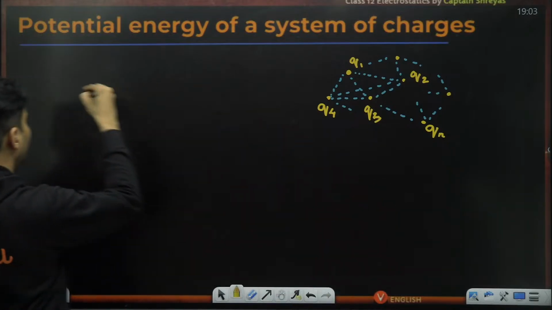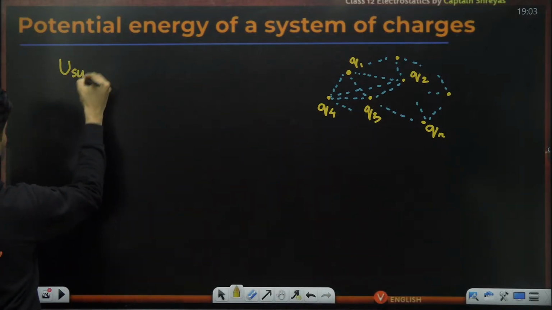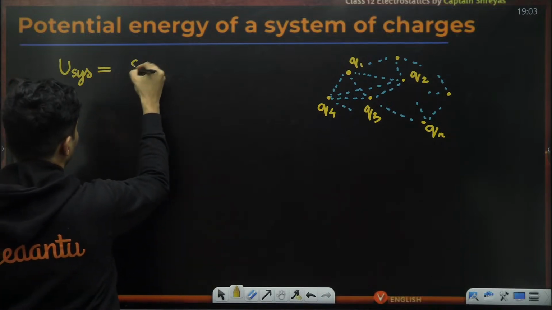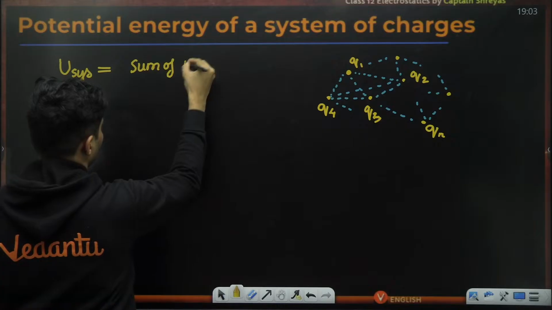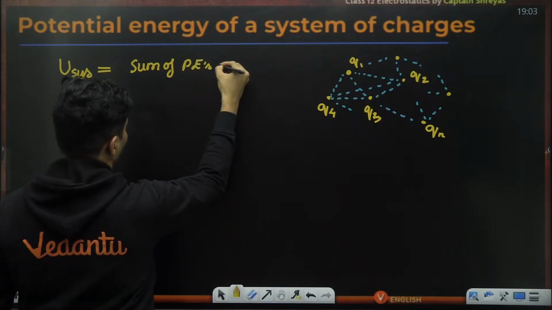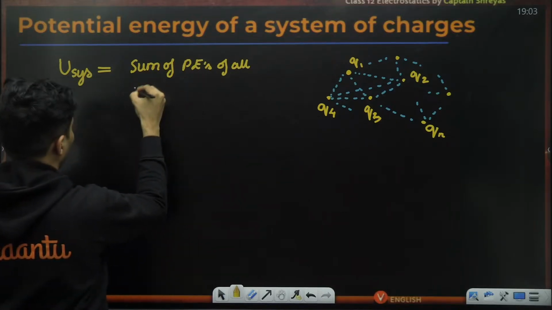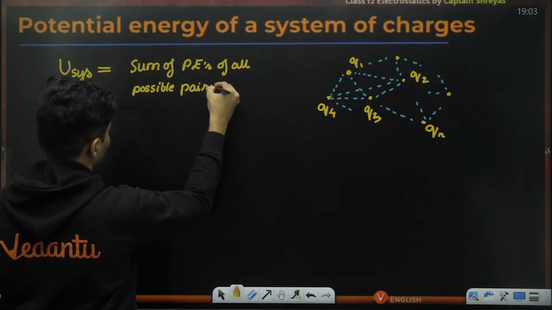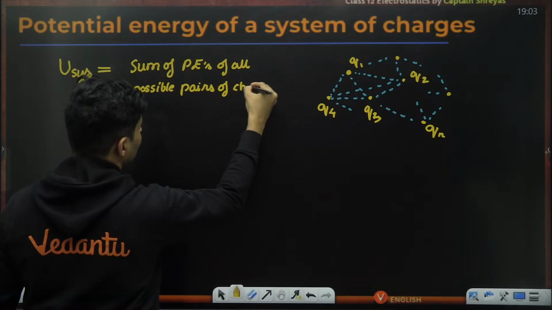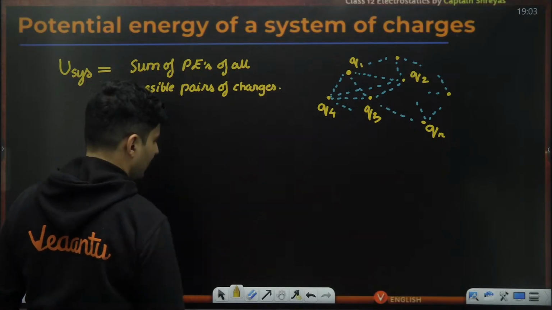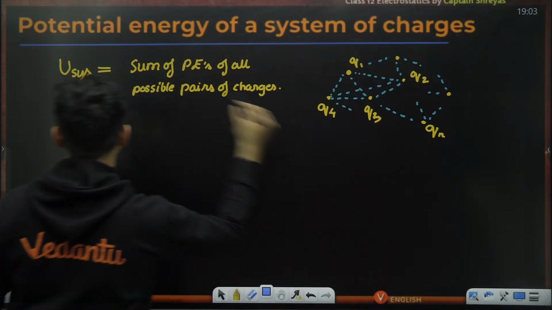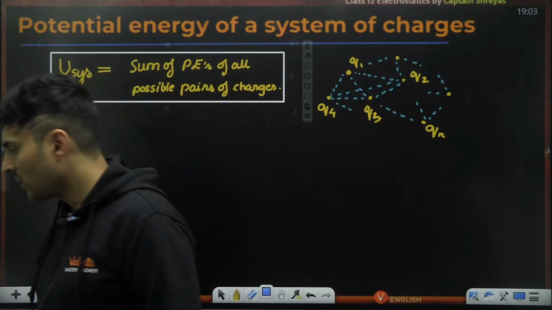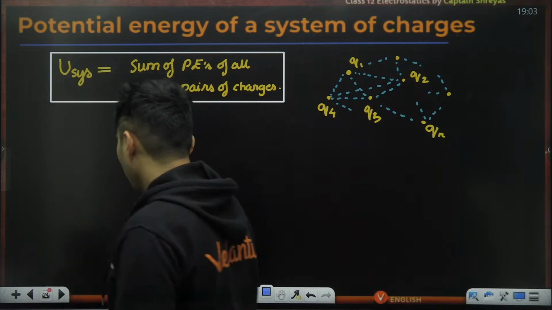So whenever there is a potential energy of a system which needs to be calculated, all you need to do is find the sum of the potential energies of all the possible pairs of charges. As simple as that. That is the total potential energy of the system. So simple.